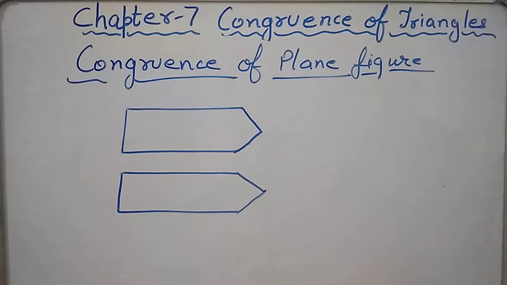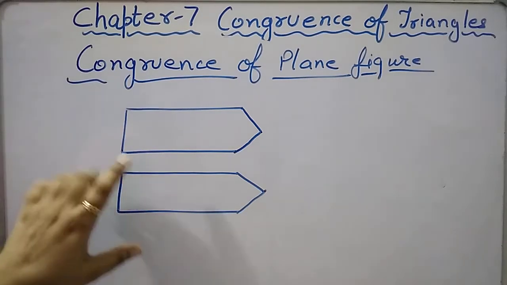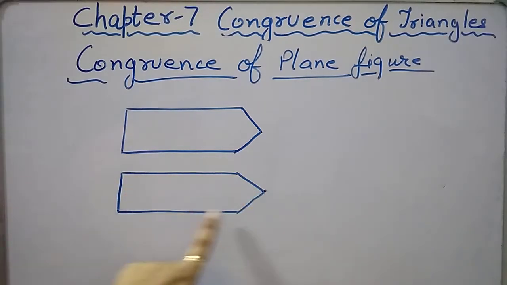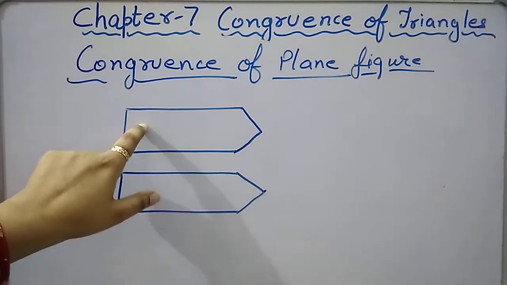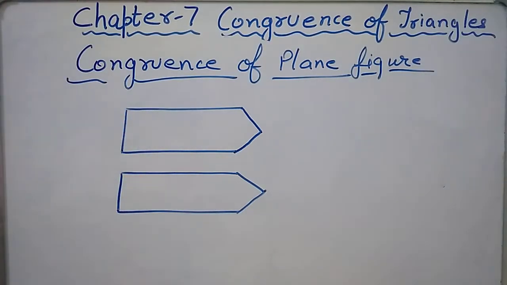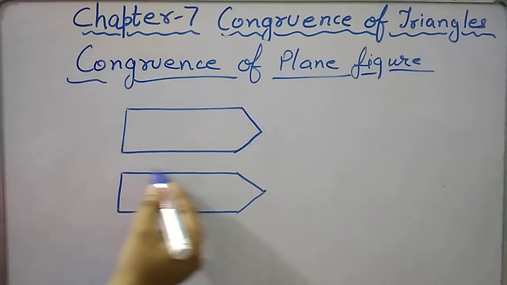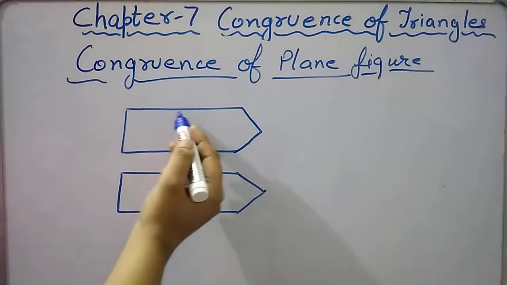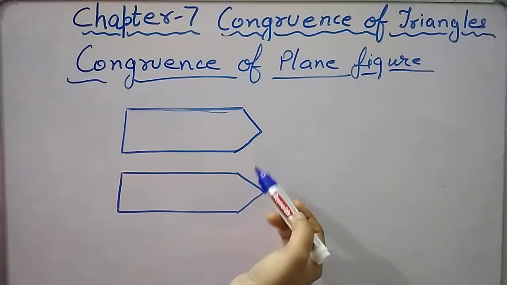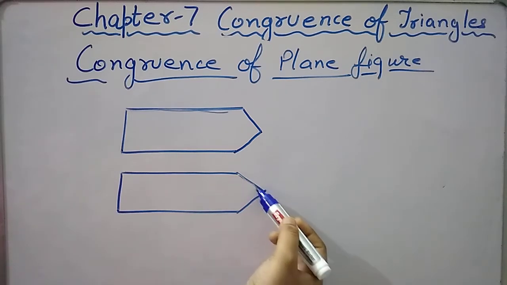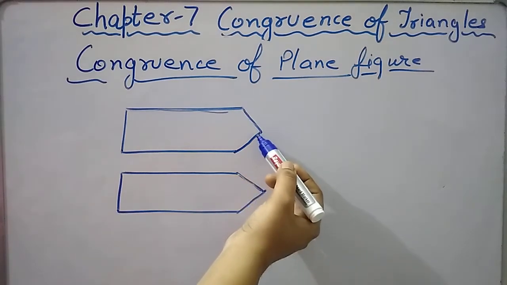In order to find that, we can just place a tracing paper over this figure and trace it down, and then put that paper on the other figure and see whether this side is lying over the similar side of the other shape, or these sides are overlapping each other.